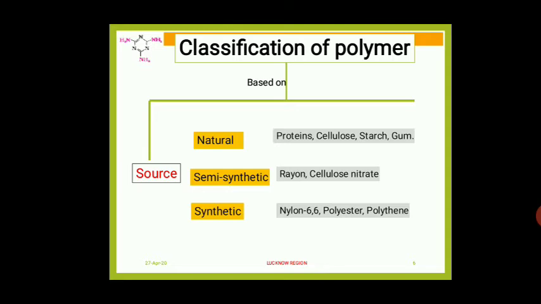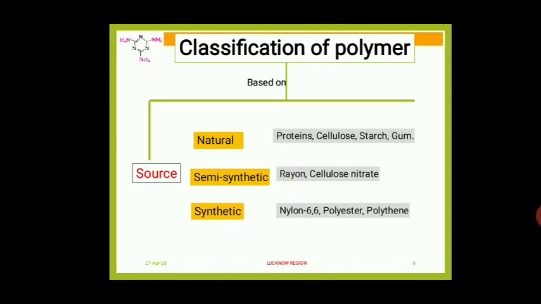Already we know, students, very well, polythene bags we know, and we know nylon 6,6. We are using nylon 6,6 to prepare bags, school bags and all. And polyester is used in manufacturing of cloth.